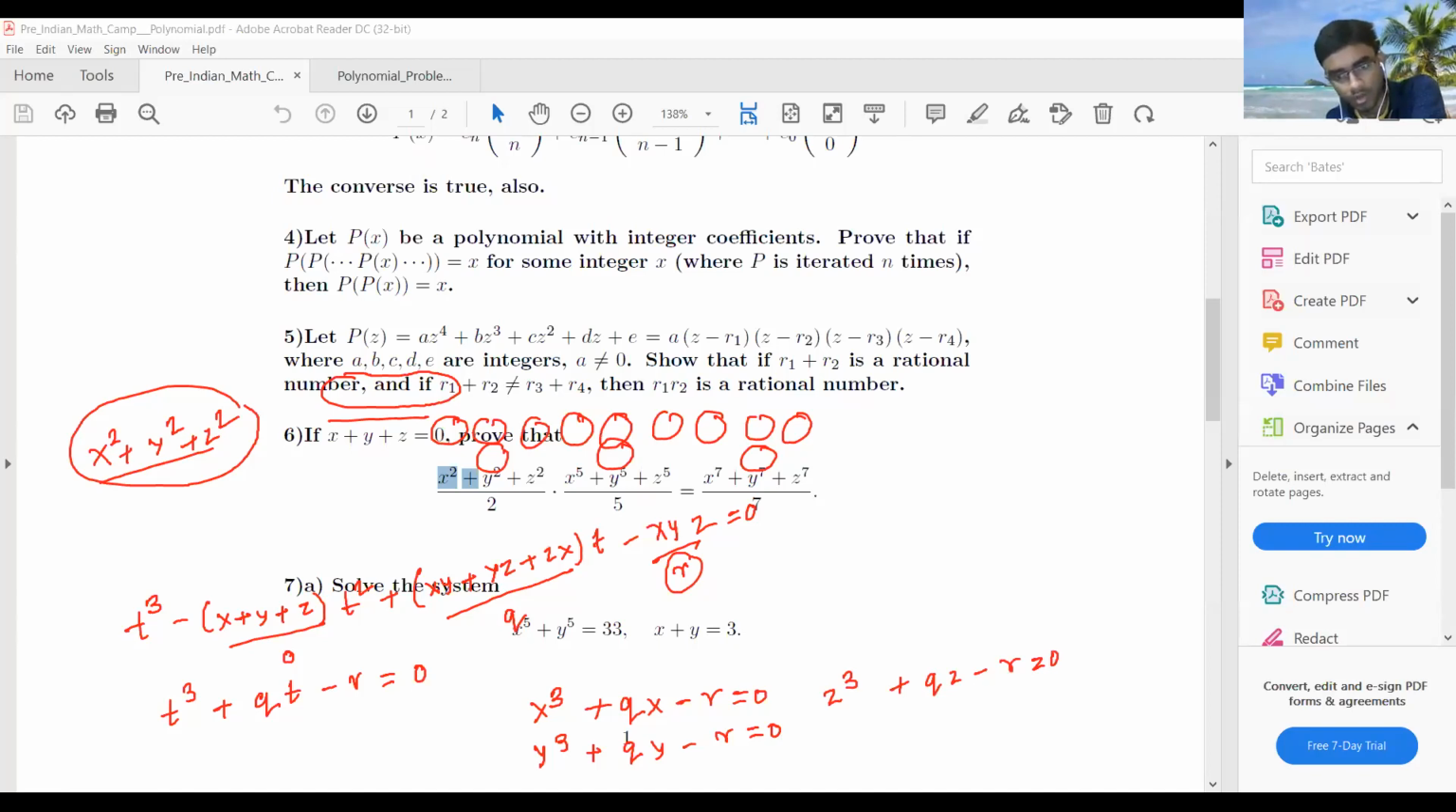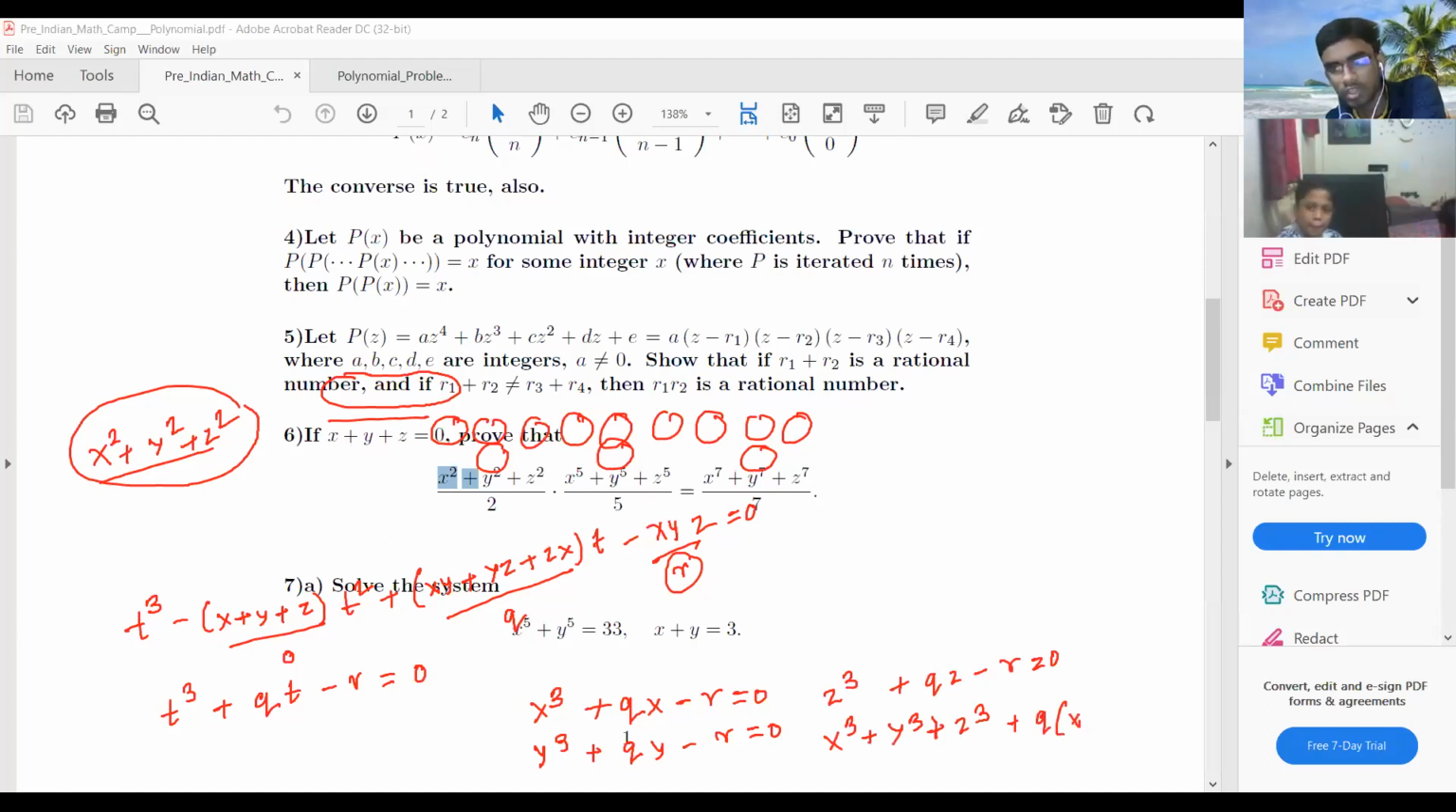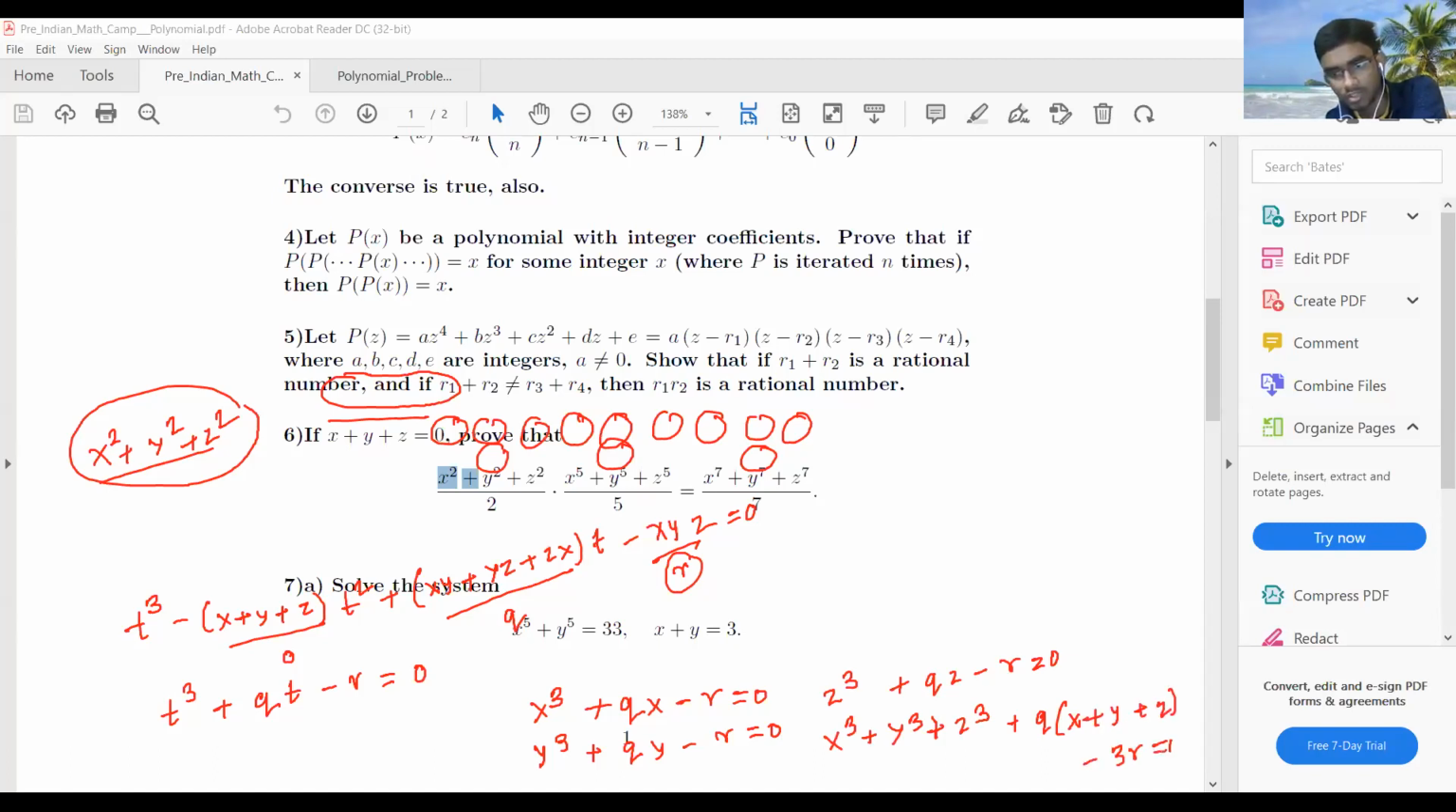Now you add this thing. So what became: x cube plus y cube plus z cube plus q times (x plus y plus z) minus 3r equal to 0. Now this is 0. That means you will find out the value of x cube plus y cube plus z cube. Right. Now you can multiply this equation with x, so it will be x square, x; multiply the second by y, this will be y square, y, and again sum it up.